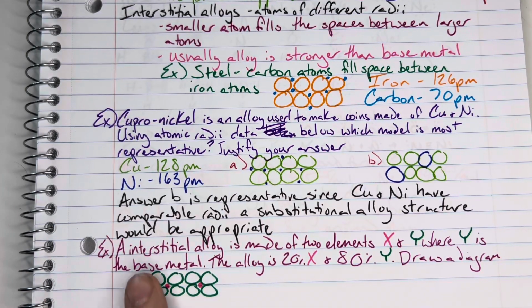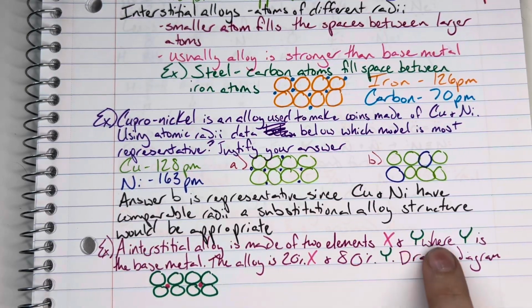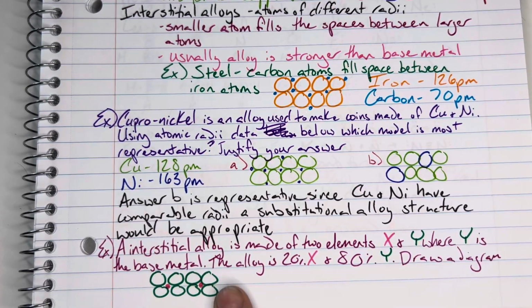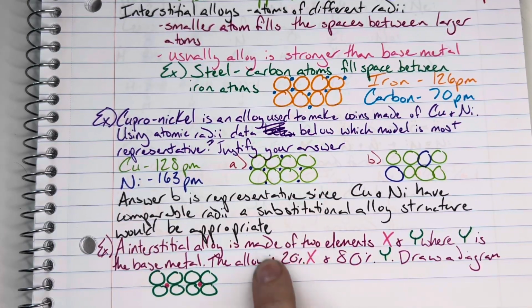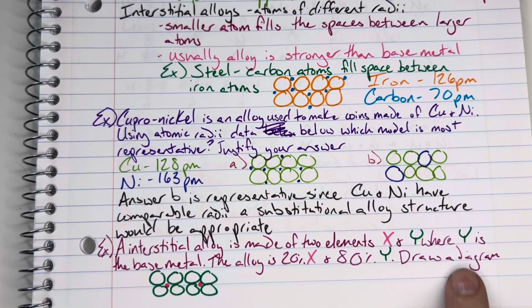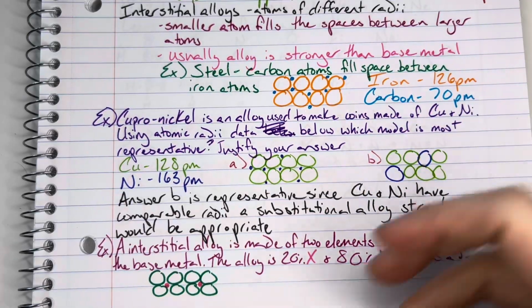And so if we were to look at an interstitial alloy made up of two elements, X and Y, where Y was the base metal, and the alloy was 20% of the new addition and 80% of the base metal Y, we would draw a diagram. So we would want to make sure that we had appropriate proportions here. And again, the Y would be our base metal. It's going to be our larger-atomed element.